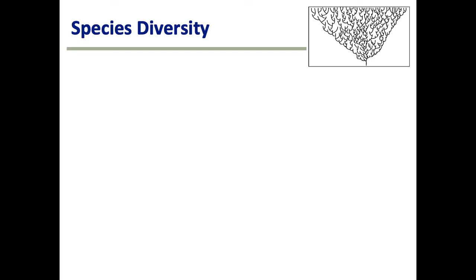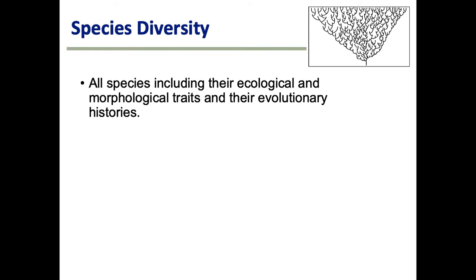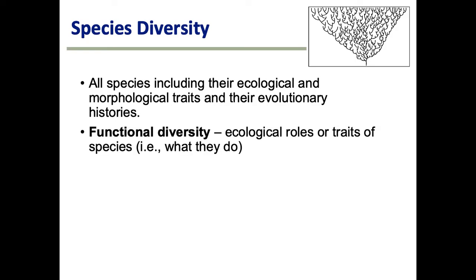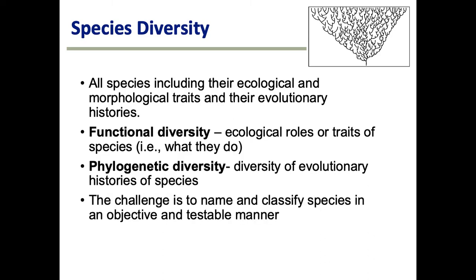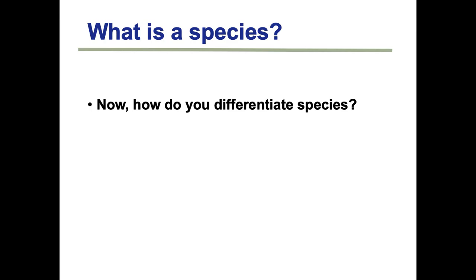So the first one is species diversity, and that's all the species including their ecological and morphological traits and their evolutionary histories. Functional diversity looks at the ecological roles or traits of species. Phylogenetic diversity looks at the diversity of evolutionary histories. And one of the challenges here is to name and classify species in an objective and testable manner. So the next thing we're going to talk about is what is a species, and I will leave that for the next video.